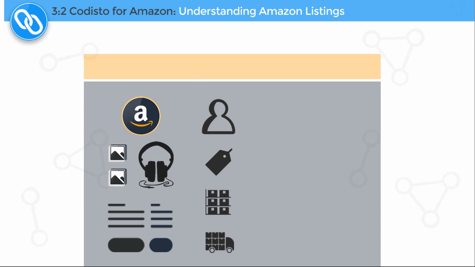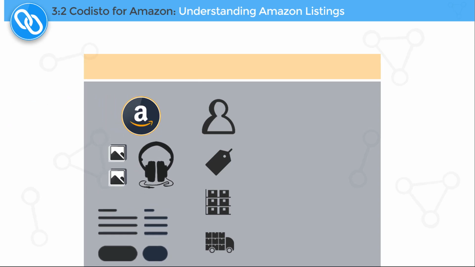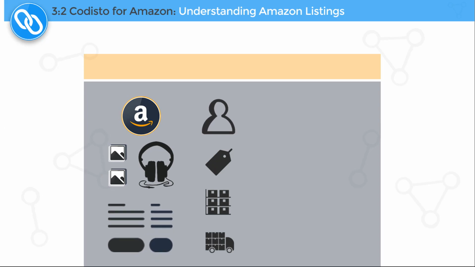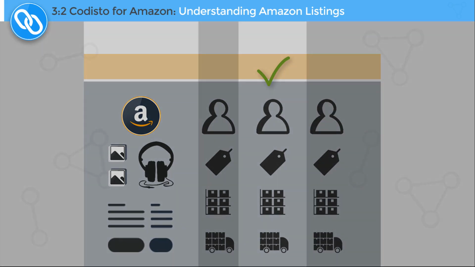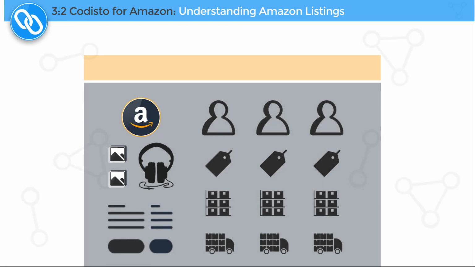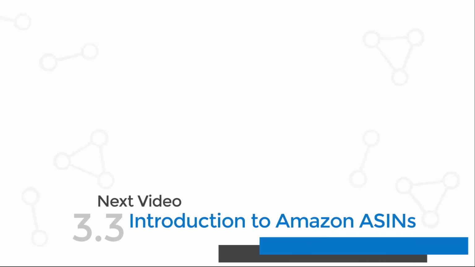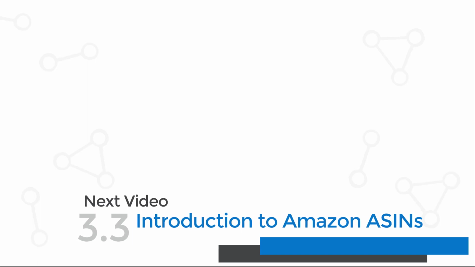We can choose to update a product image, title, or description in our own Seller Central account, but it's entirely up to Amazon what is shown on the public product page. Amazon chooses from all Seller Central accounts which content they deem to be the best for the product page. In the next video, we will learn the importance of Amazon's unique product identifiers called ASINs to sell products correctly on Amazon.